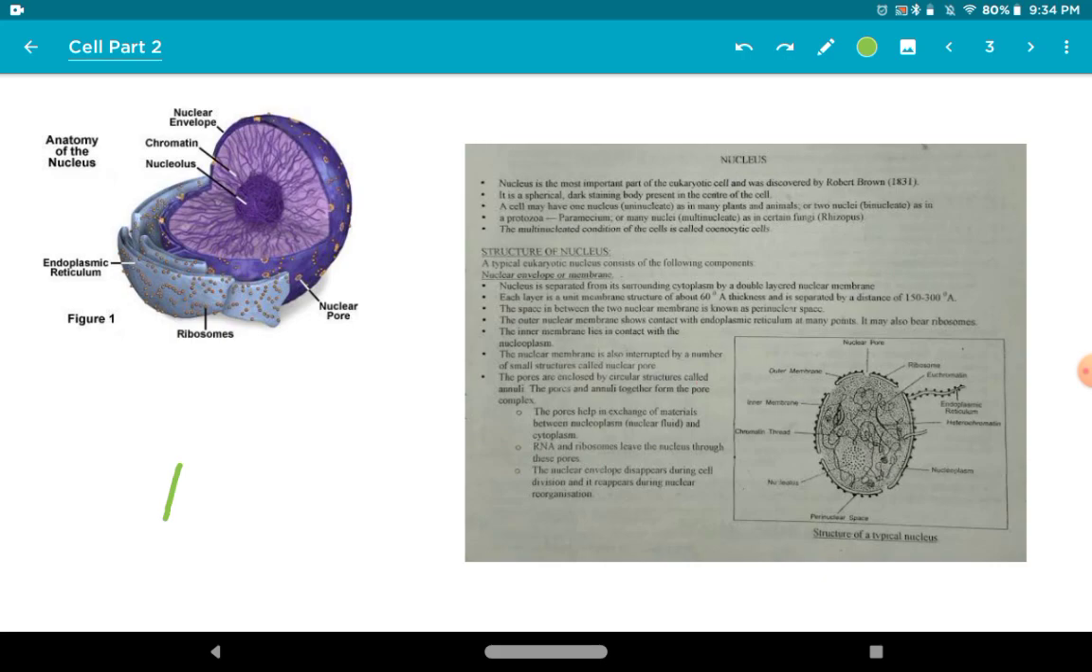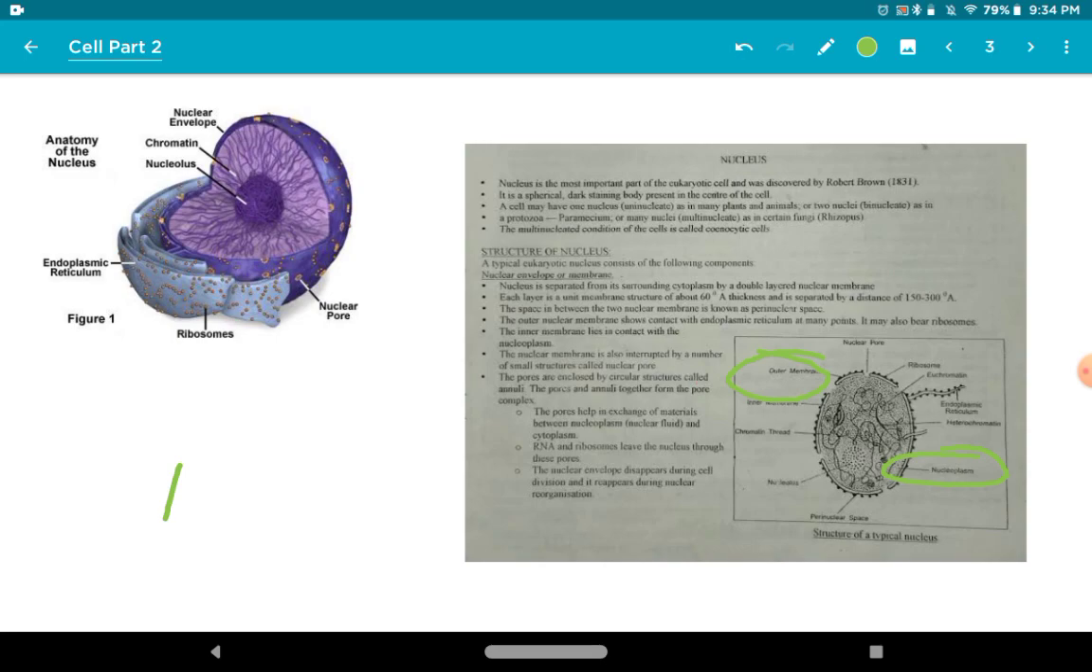Then cytoplasm is present in the nucleus also of the cell, and the nucleus has an inner membrane layer in contact with the nucleoplasm. So nucleoplasm, which is its second layer, like this is the nucleoplasm right over here. It stays connected to the outer membrane, which we call the nuclear membrane.